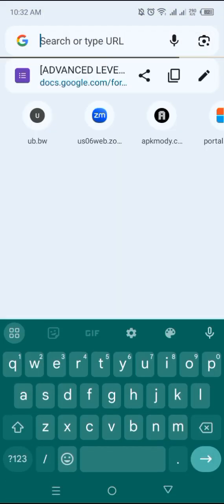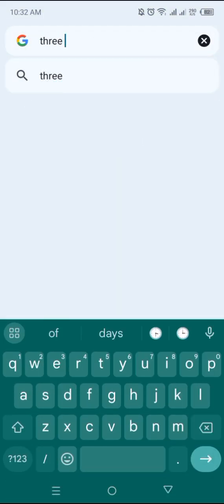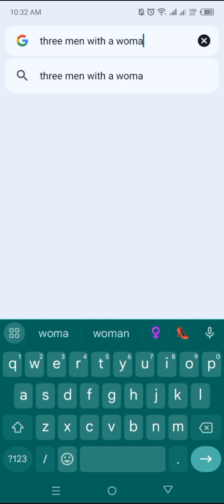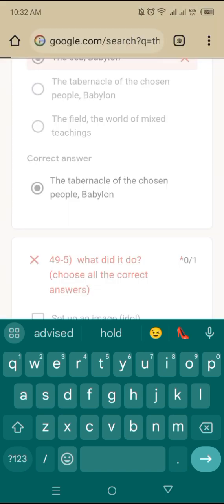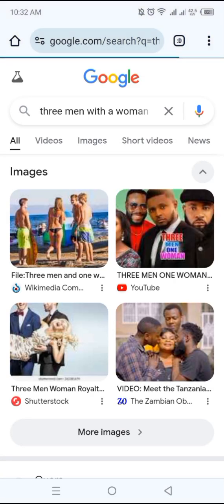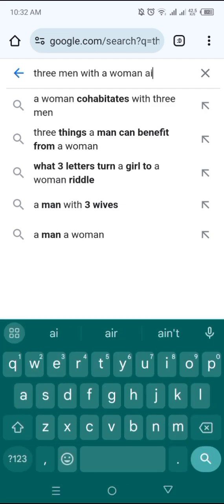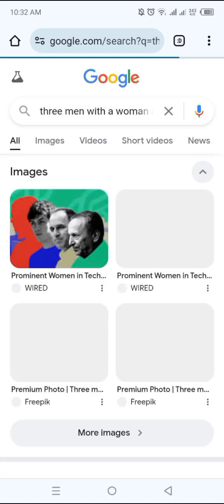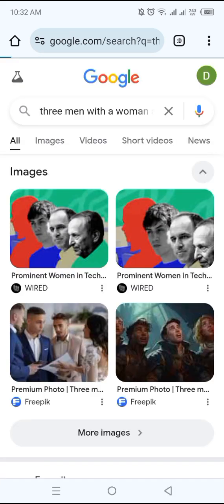So you're going to leave the app, and we're gonna go to Google first. We're going to use the app called Canva to create a book cover. So here I typed 3 men, but I wanted it to be 2 men and a woman, because it's 2 guys that are fighting for a girl.